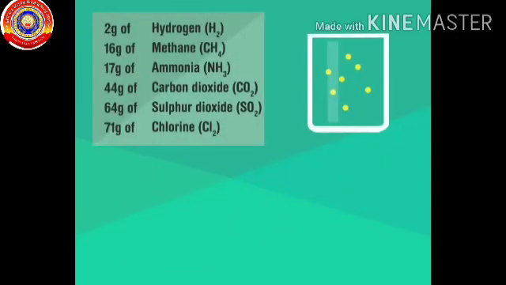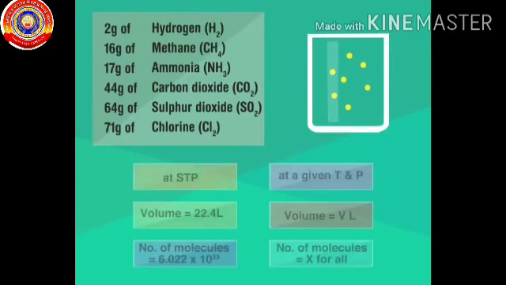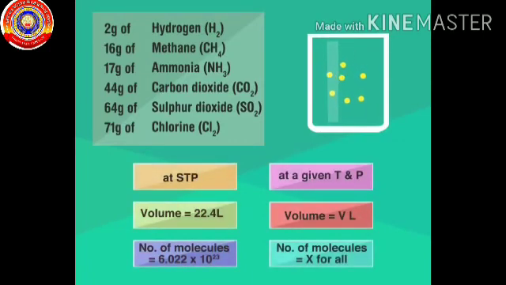Observe the gases with different molecular mass. Even though their molecular masses are different, all these gases contain equal number of molecules at STP. That means 6.022 × 10^23 molecules are present in 1 mole of any gas at STP.